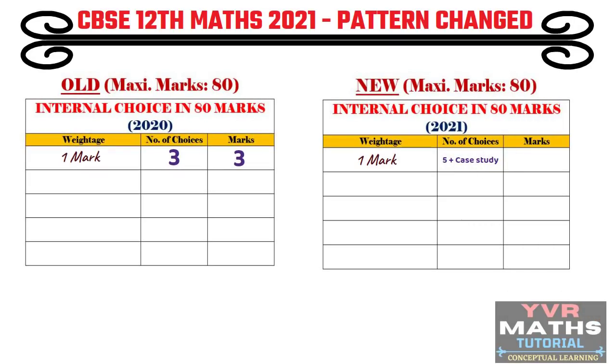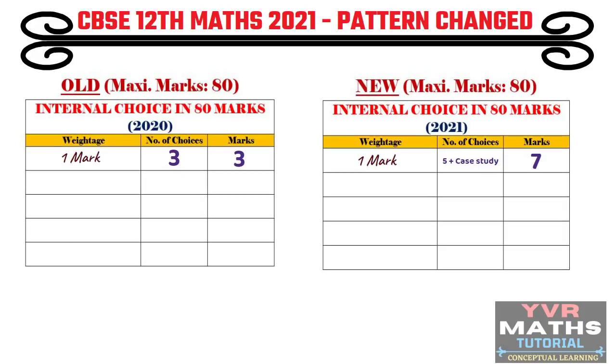And in case study questions also we have a choice. So in the case study we have 2 questions. In very short answer type questions we have 5. So in total, 7 questions have a choice. So 7 marks from 1 mark questions.